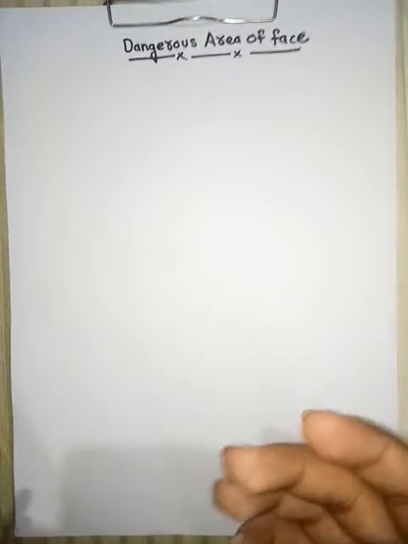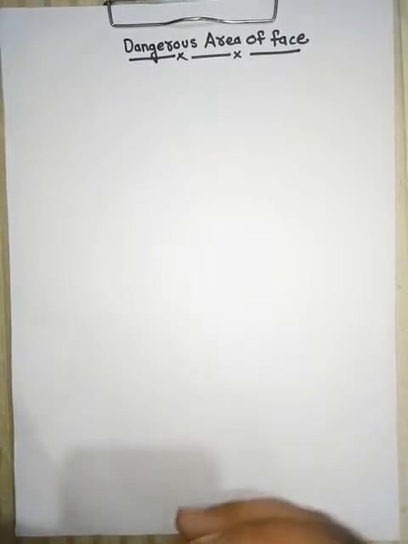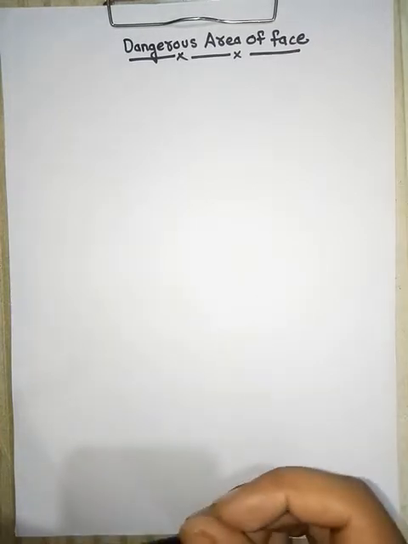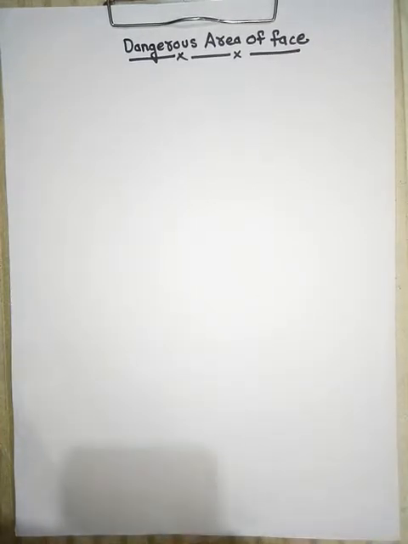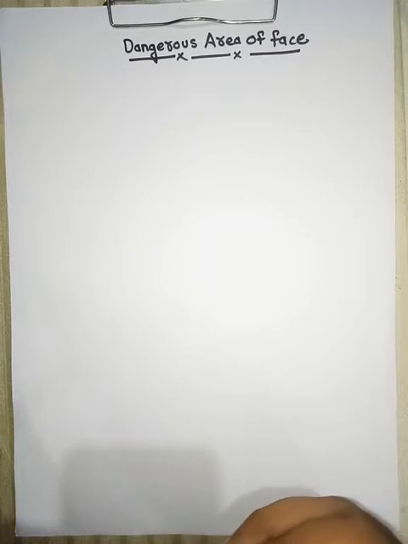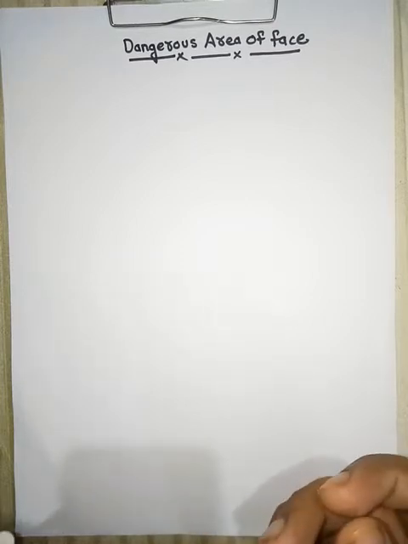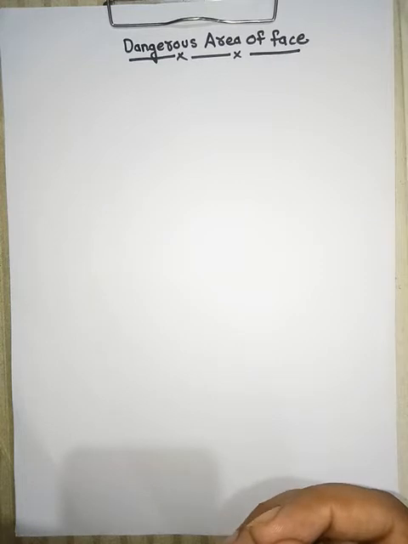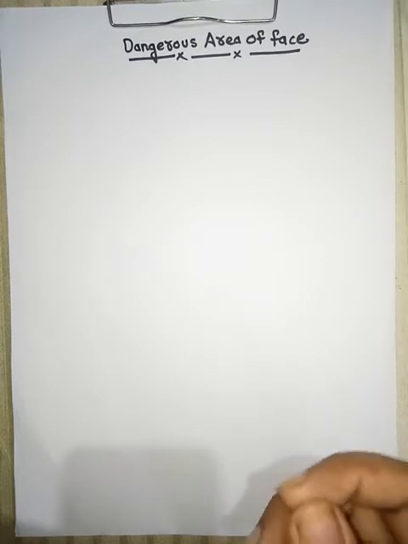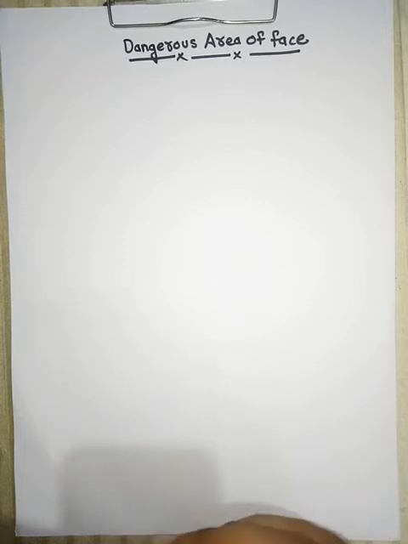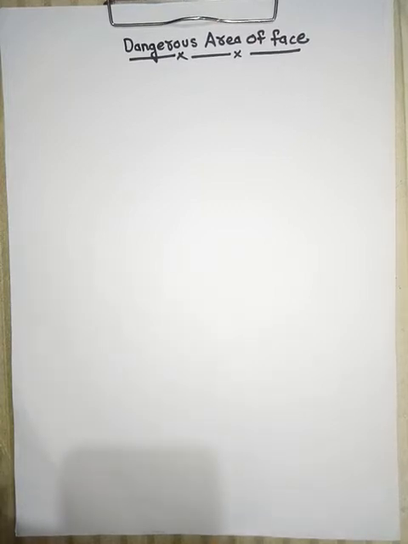So why is it dangerous? Why is it so called? It is called the dangerous area because if infection is present, then retrograde flow of this infection goes towards a sinus known as the cavernous sinus.